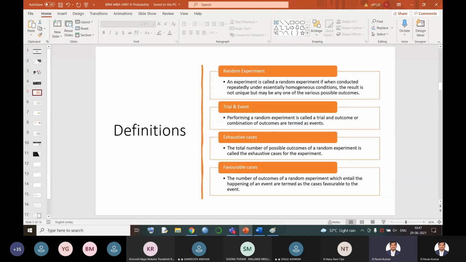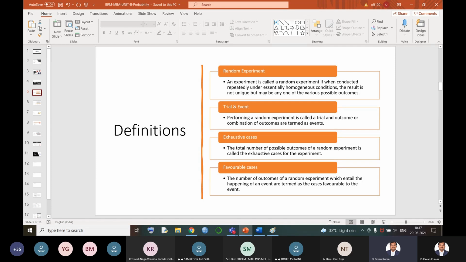So is there any rule that the first time I get head, the second time also I should get head? No rule. Or since I get head for the first time, is there any rule that I need to get a tail the second time? No rule. That means for the first one and the second one, you are tossing the coin similarly, but you are not expecting the outcome. You don't know what exactly the outcome is.